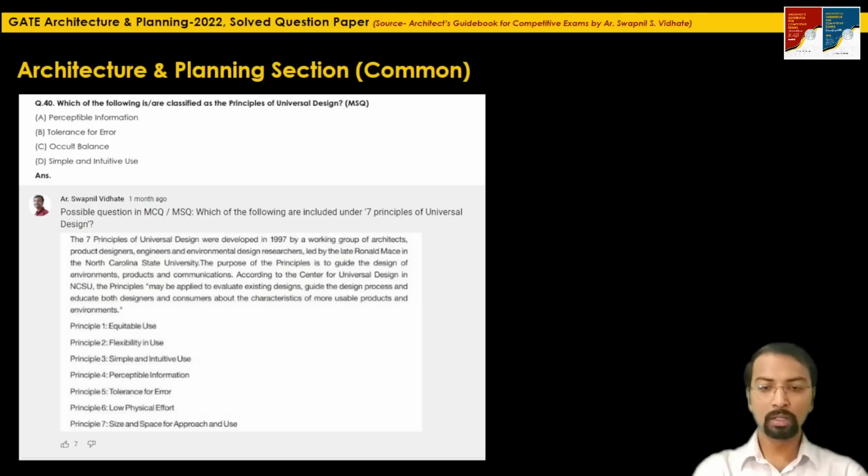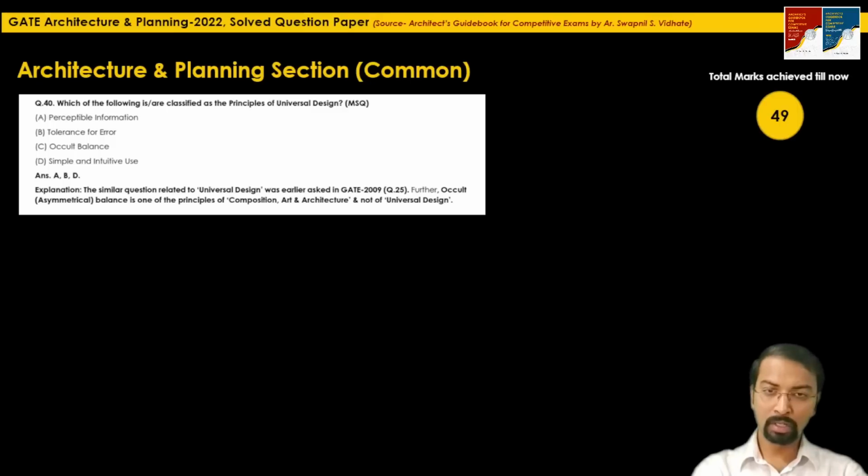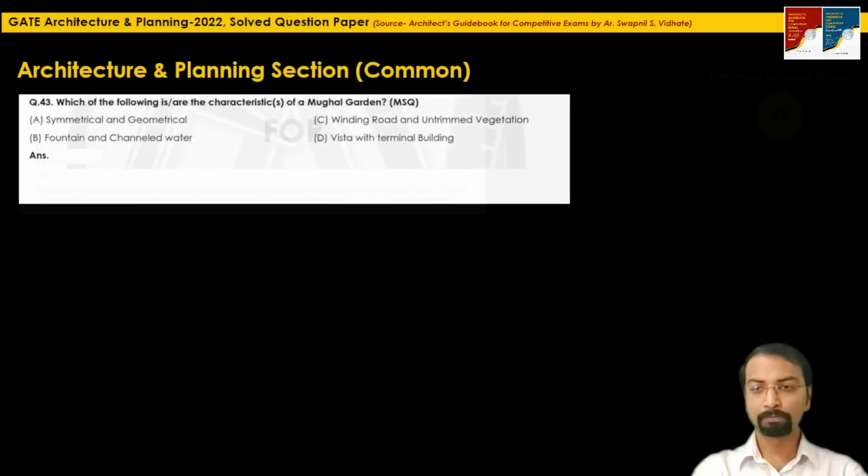The correct selection will be option A, B and D. As I said, occult balance is the principle of composition, art and architecture and not of universal design. So 2 marks will be added here. Total marks we have achieved till now is 49.